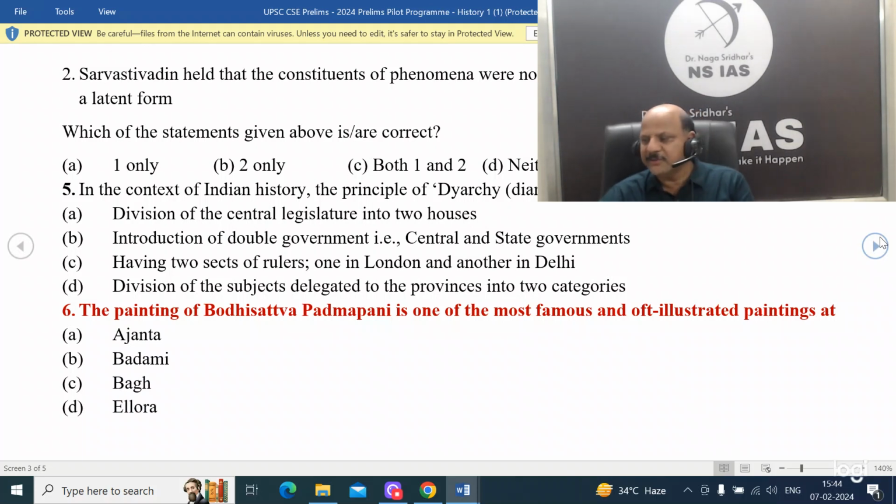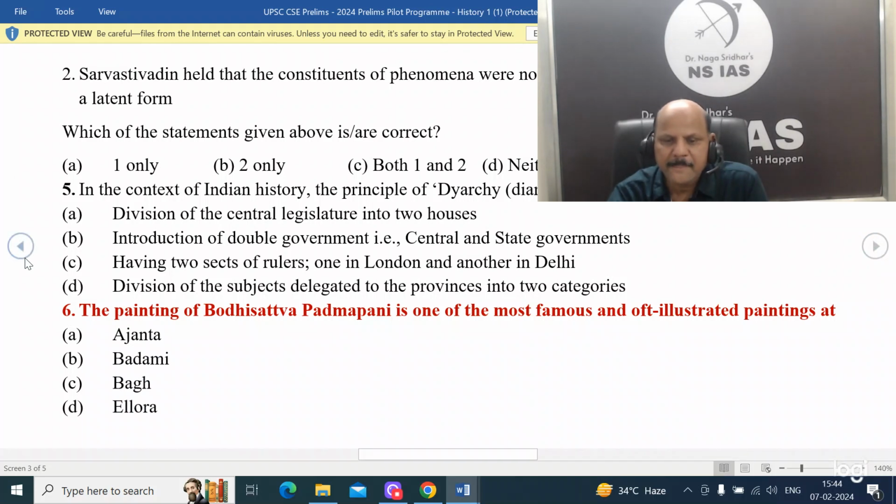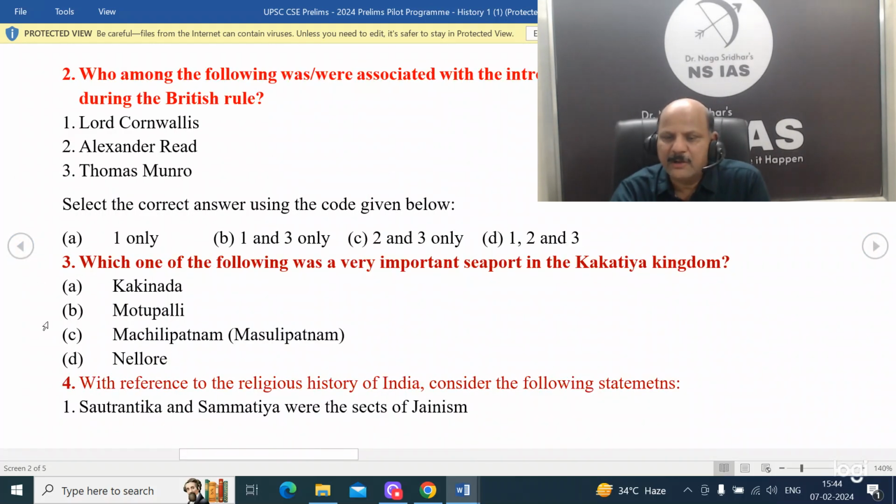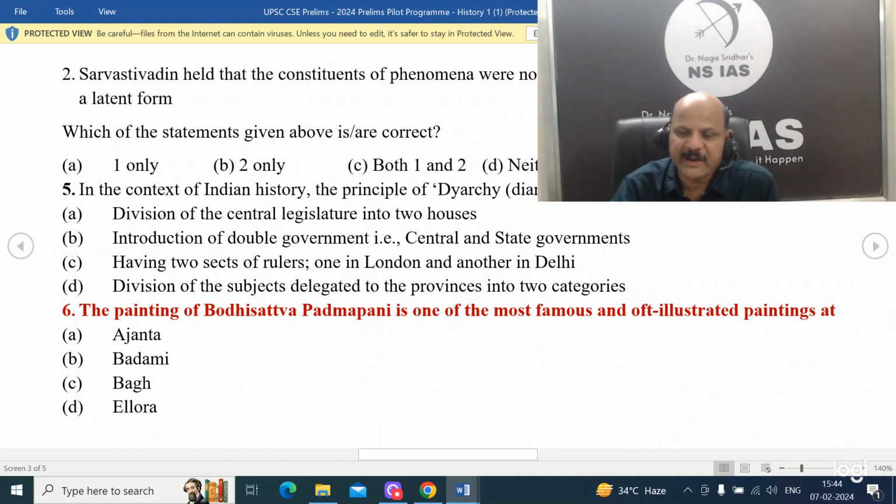So here friends, the first statement is wrong. Statement 1 was wrong because Sautantrikas or Samityas were not Jain sects. It is Buddhism. Okay, and the second is correct. So the answer will be 2 only. 2 is correct.